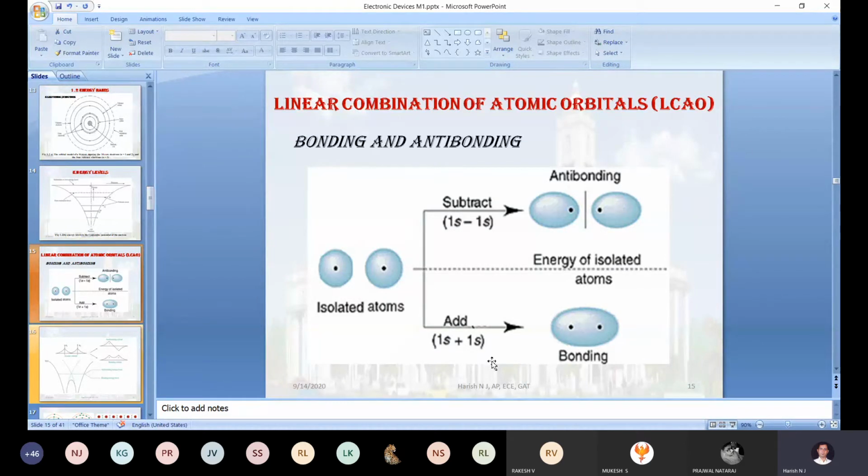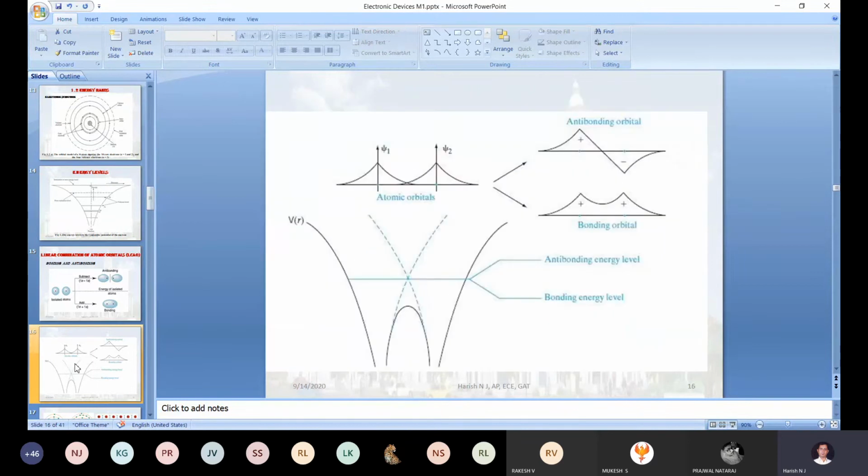What are the things we discussed from this diagram? The same thing I will represent with the help of wave functions. Wave function means what? Can anyone say quickly? What is the meaning of wave function?